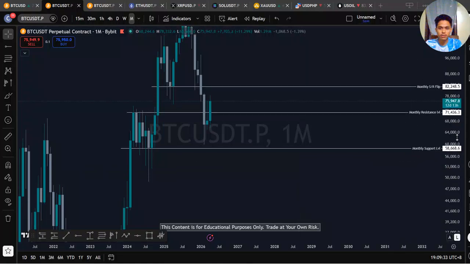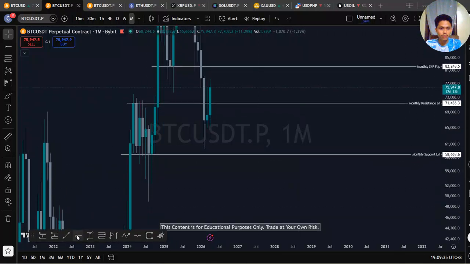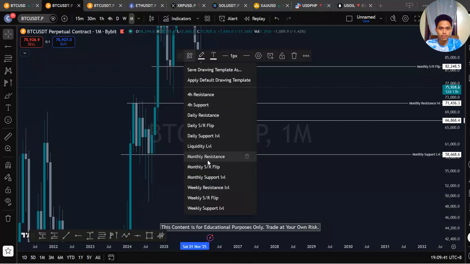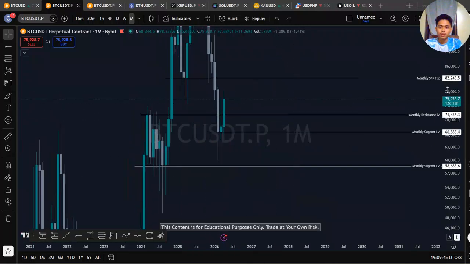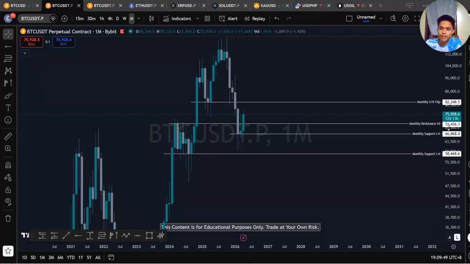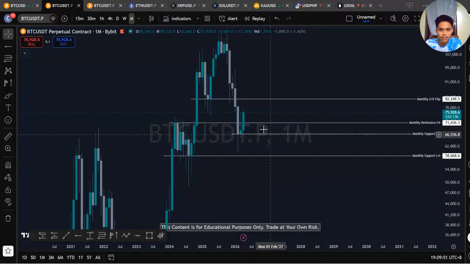Okay, and this will also act as a support too. Monthly support. So our monthly level, if this candle closes above here, this will be our target, the 82 area. That will be our target.